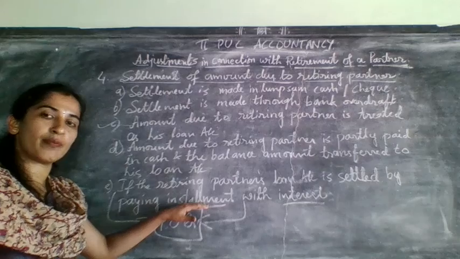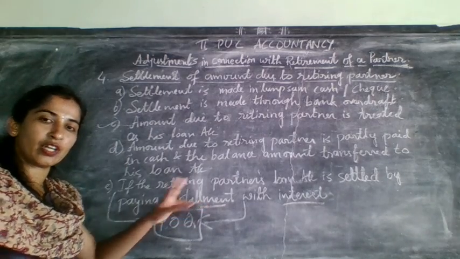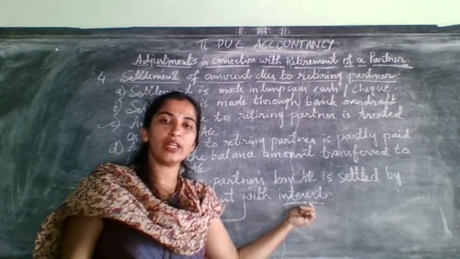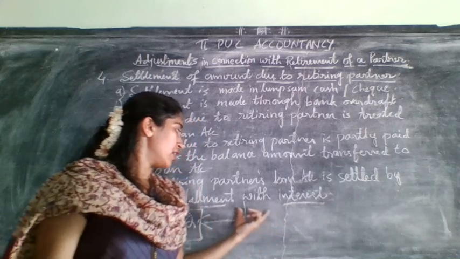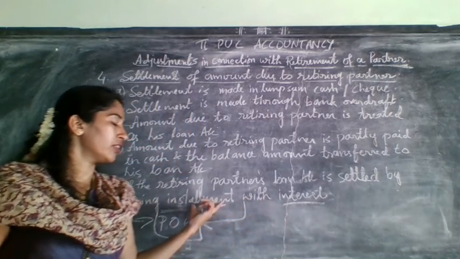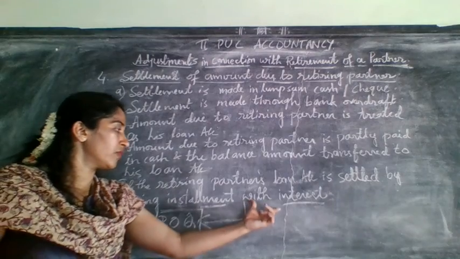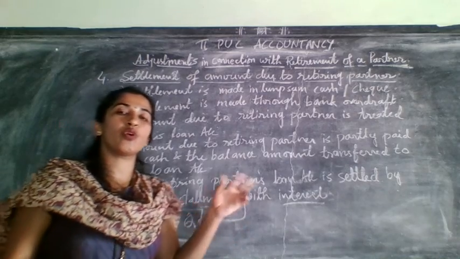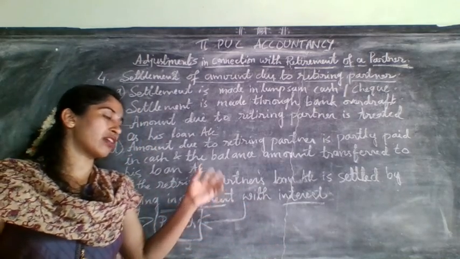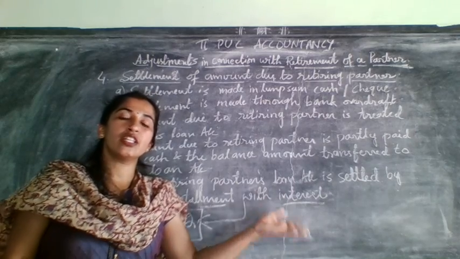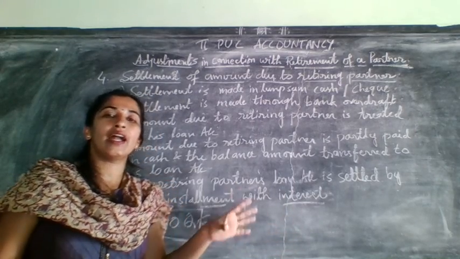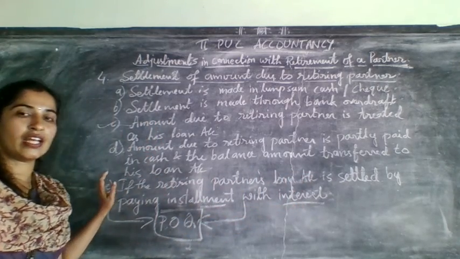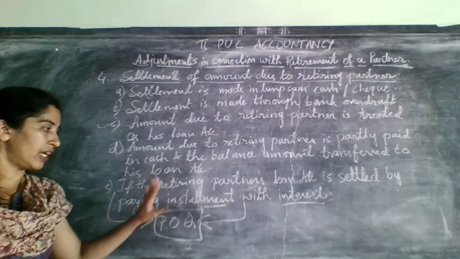It may be for 2 installments, 3 installments, like that. But for practical oriented questions, they will ask you only for 2 installments with interest. At that time you need to open one more account, retiring partner's loan account. Then there you need to write the installment amount and interest account, and it is settled year by year. So there is actually very little chance of this. This will not come for 12 marks. That's why I have not mentioned it.